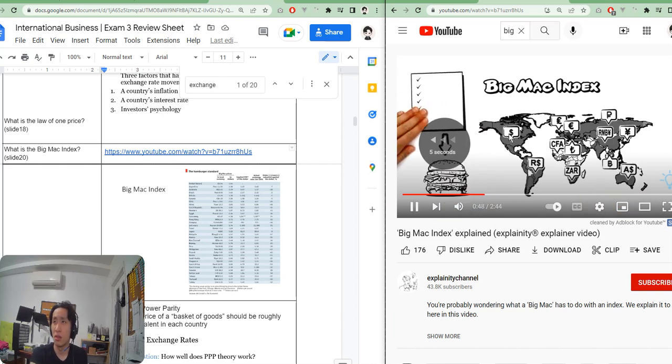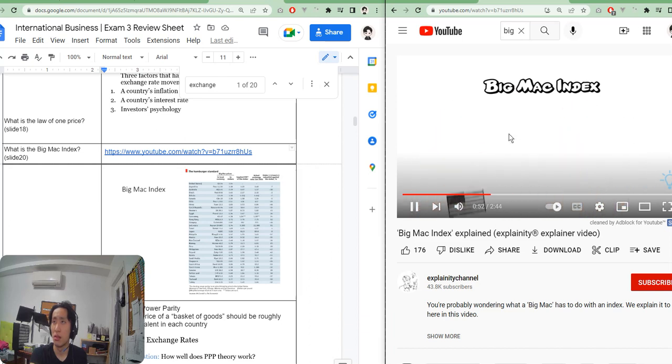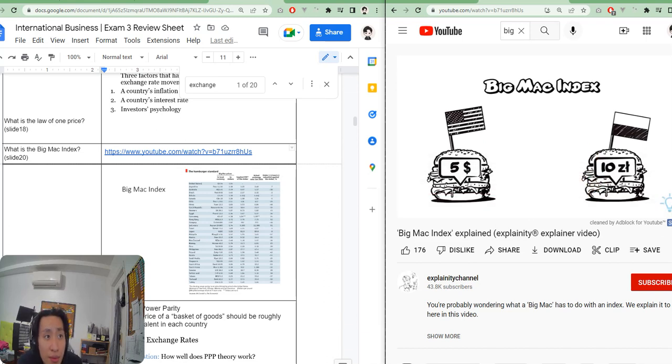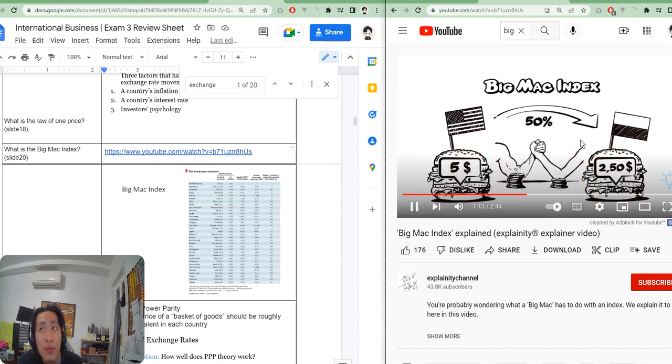$2.50. Everywhere it's made the same way. Here's an example. In the USA, a Big Mac costs $5. That's the benchmark. In Poland, the same burger costs about 10 zloty, which converts to around $2.50. So a Big Mac in Poland is only half the price. This means that Poland's purchasing power is only half as high as the USA's.